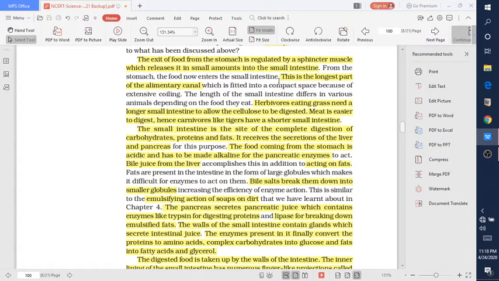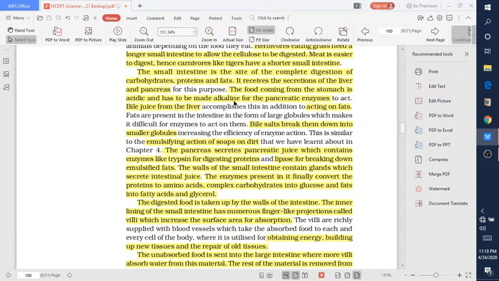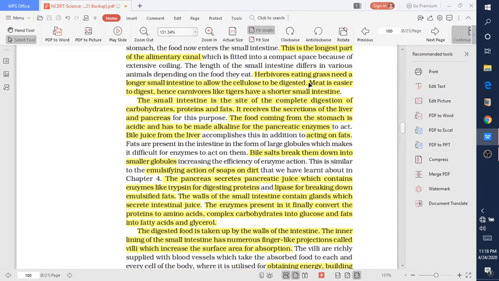Students, the small intestine is the longest part of the alimentary canal, about 7.5 meters in length. Herbivores eating grass need a longer small intestine. The size of the small intestine is different in different organisms.